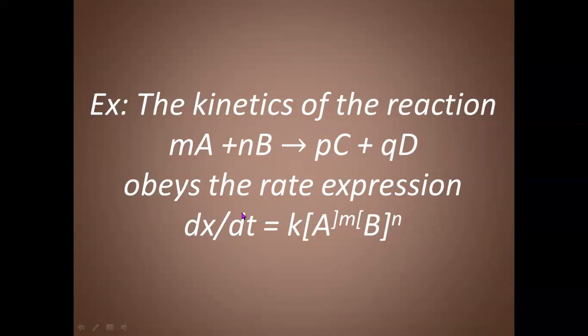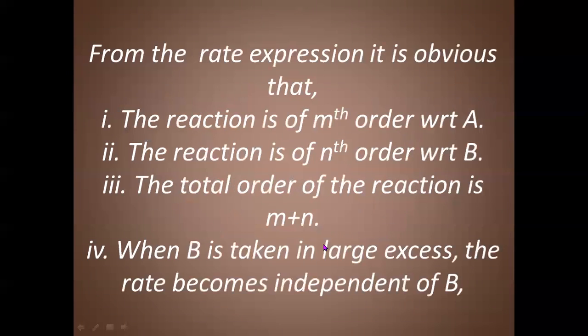Actually, rate of reaction dx by dt can be given here as a constant k into concentration of A raised to the power m into concentration of B raised to the power n. Why? Because m moles of A react with n moles of B. Therefore, m and n are the powers of concentration terms here.